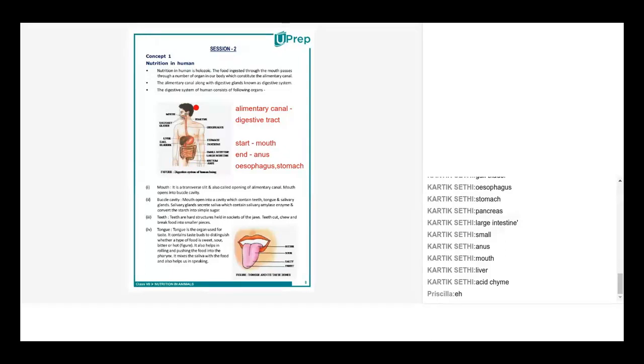Now there are also certain juices, which we call digestive juices, which assist in digestion. Can somebody name a few digestive juices?